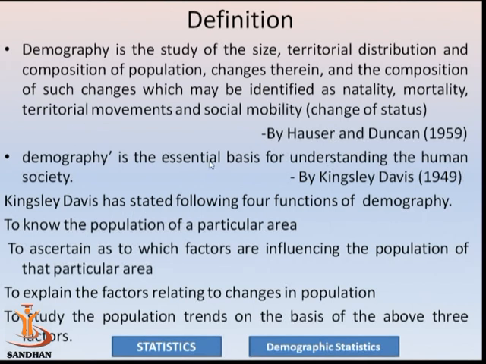This definition was given by Hauser and Duncan in 1959. Demography is the essential basis for understanding human beings in society. This definition was given by Kingsley Davis.